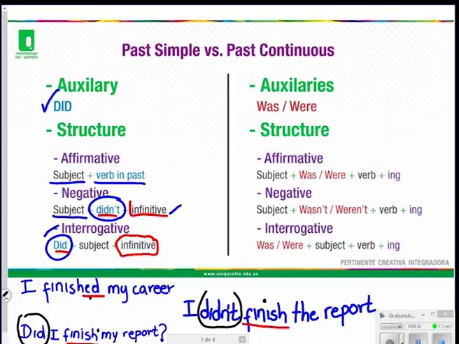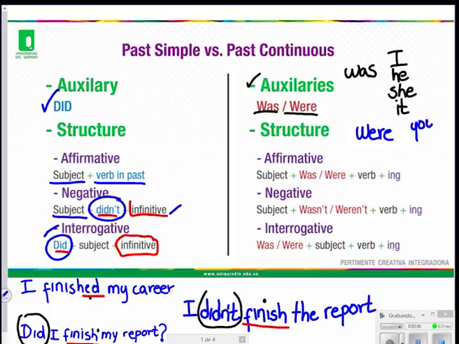Past continuous. The structure: auxiliary was and were. Remember, was for singulars: I, he, she, and it. And were for plurals: you, we, and they.